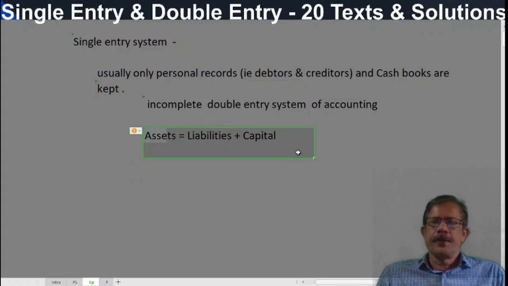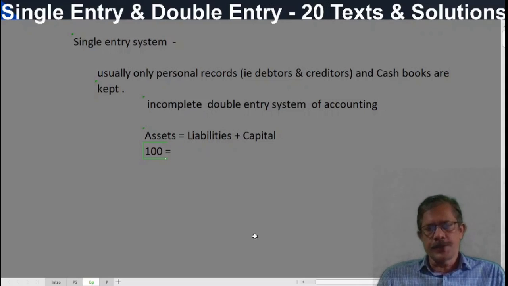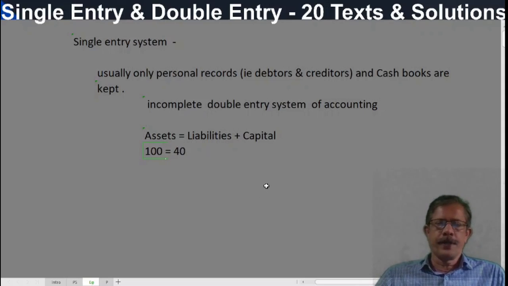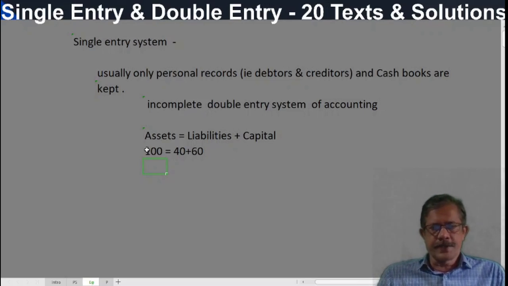So this equation we know. Assume assets are 100 rupees. So 100 is equal to, and assume liabilities are 40 rupees and capital is 60. So the values of assets are 100 rupees and liabilities are 40 and capital is 60.